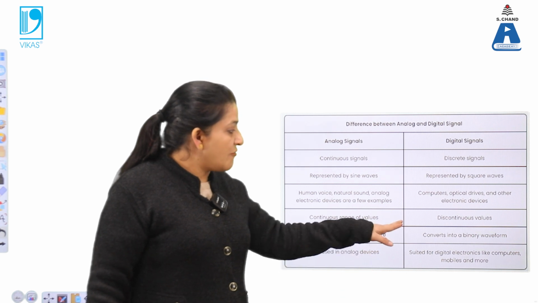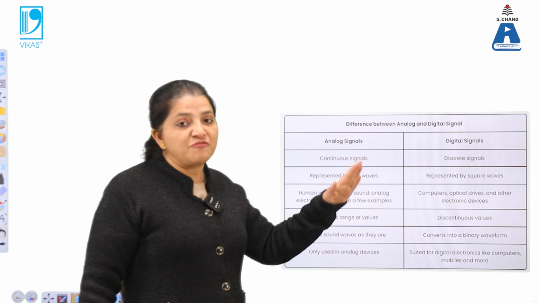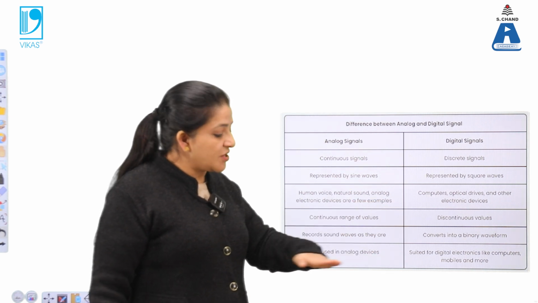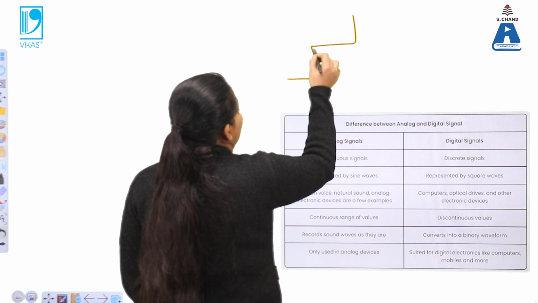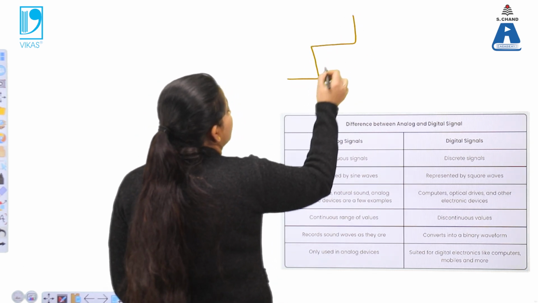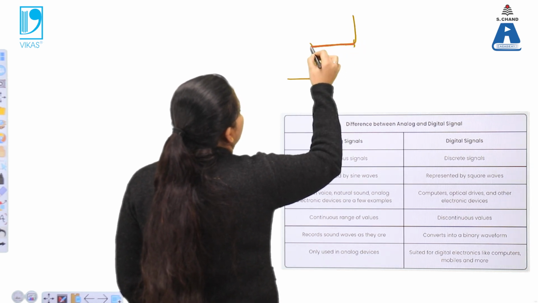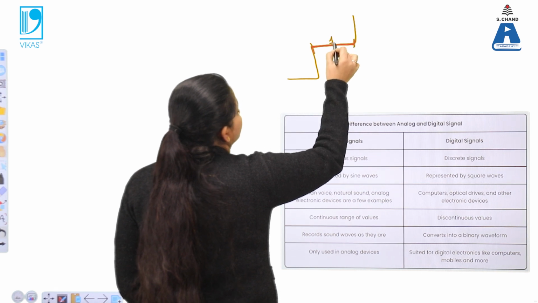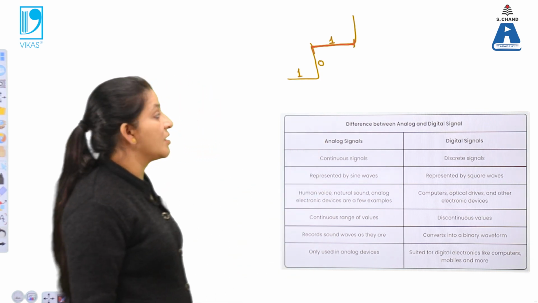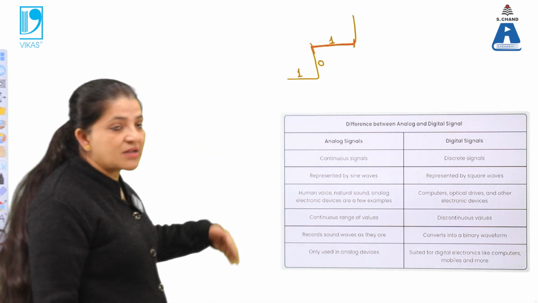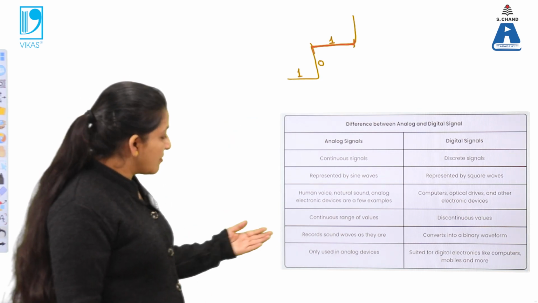Due to that, the output is not continuous, because step-like functions are there. When there is a step, it goes like this. Due to these step-like values, in between there is a discontinuity, and again there is a discontinuity. So the value is continuous for this period only. Here the output value is 1, while in between it will be 0. Again the output value is 1 over here. So due to discontinuity in the output signal, they give us only discontinuous values.